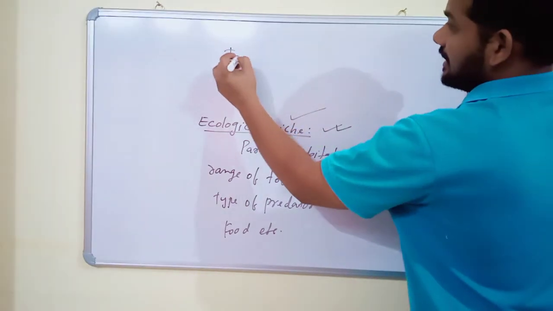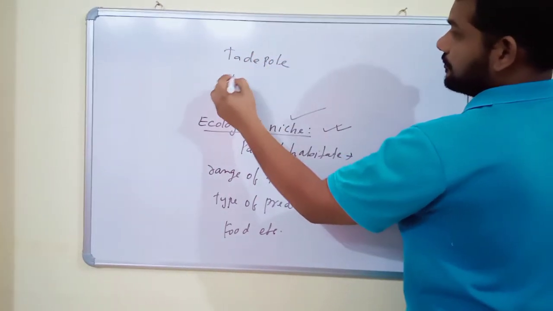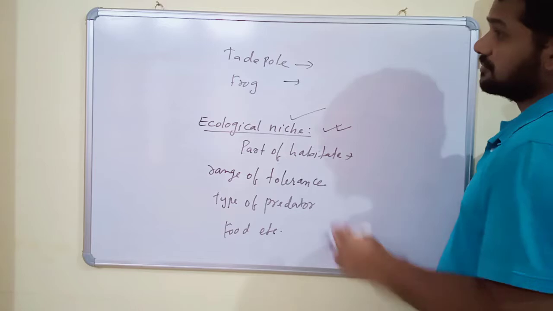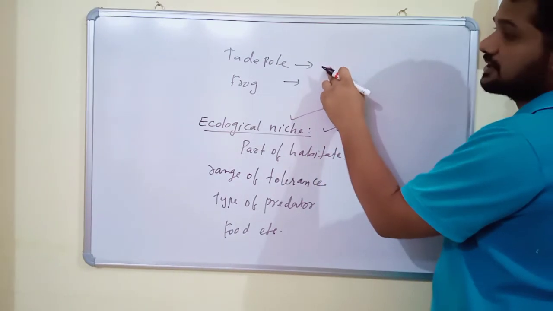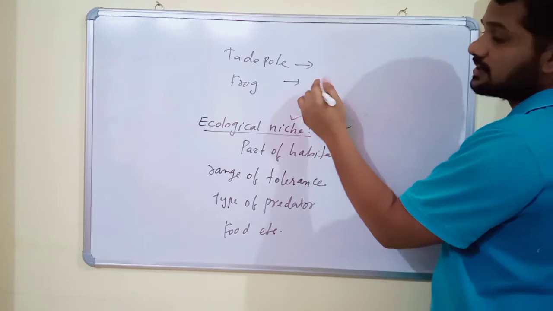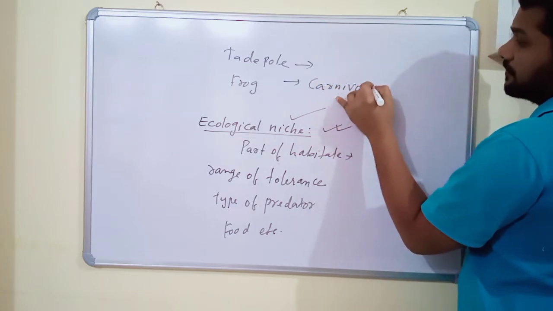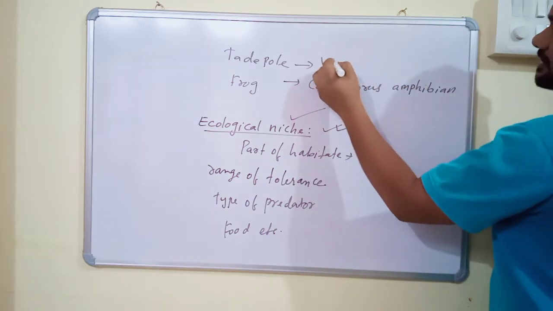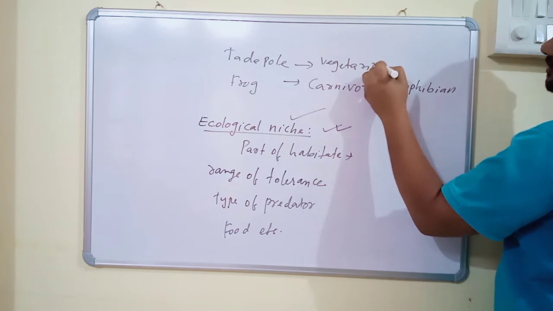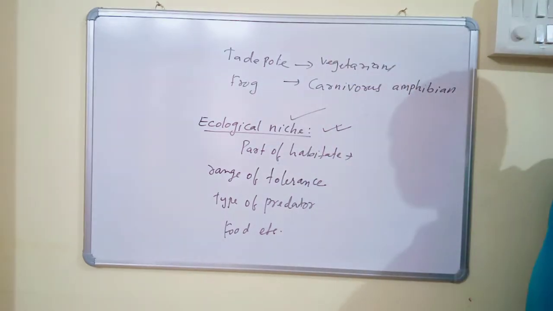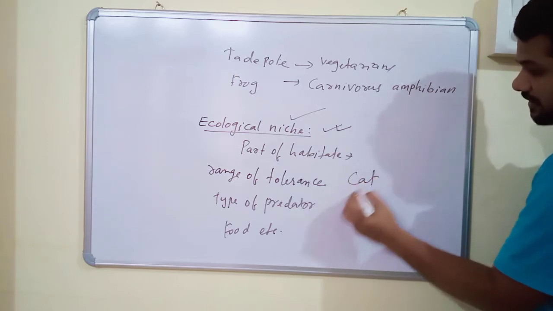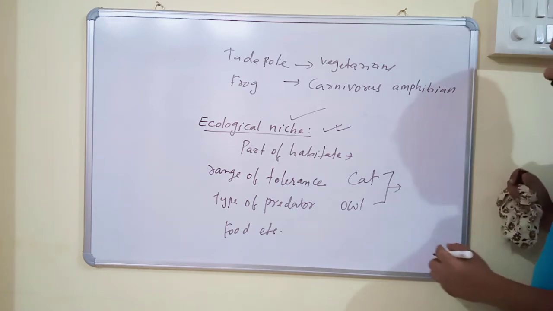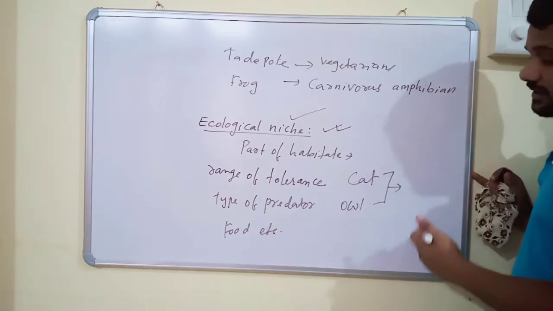For example, tadpole and adult frog. These two organisms occupy different ecological niches, because the tadpole is aquatic and vegetarian, and the frog is a carnivorous amphibian. But some organisms like cat and owl occupy the same ecological niche, though their habitats are different, because they are similar in food habits.